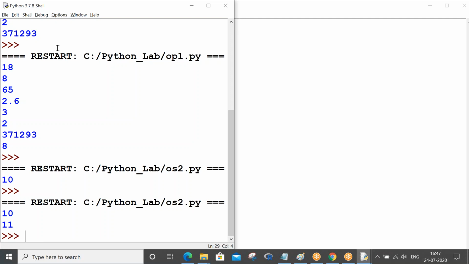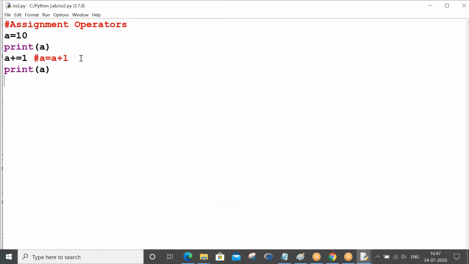You can see that. So this is the way we increment a variable value, the alternate to the plus plus increment operator. If you understand plus plus in other languages, this is what we do by increasing the value by one with a plus equals to 1.